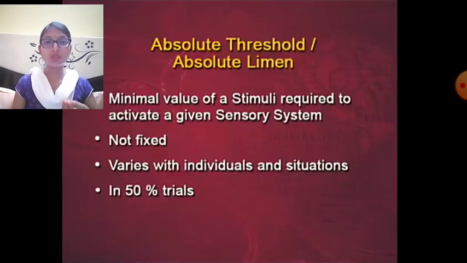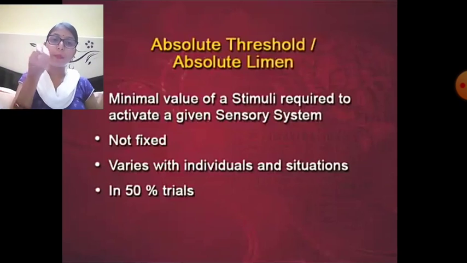ठीक है, the sweetness जो है उस glass of water में, this is the AL. The minimum level which is required to taste water as sweet. ठीक है, जो water है उसको sweetness के taste में consider करने के लिए, so this minimum level is basically known as the AL or the absolute threshold or the absolute Limen of sweetness. ठीक है, so in order to be noticed, a stimulus has to carry a minimum value or weight. So the minimum value of a stimulus required to activate a given sensory system is called absolute threshold.